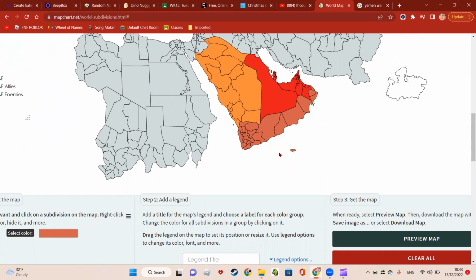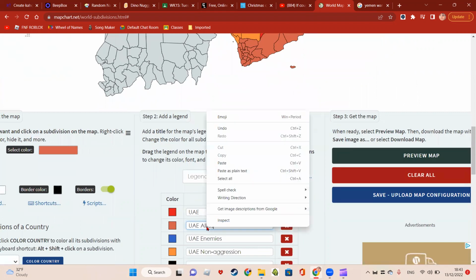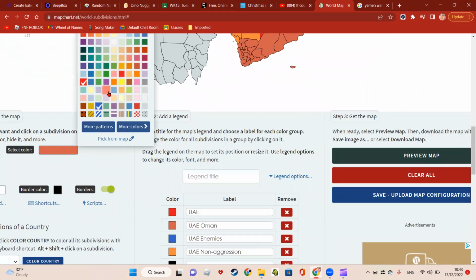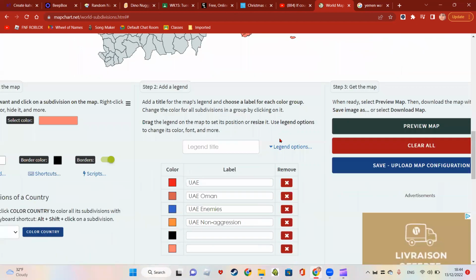And actually, Oman doesn't really gain anything. Actually, it does. Oman is going to gain this bit of land. No, they're not allies anymore. UAE decides to just get rid of allies and basically they're just puppets at this point. So, this is going to be a pinker Yemen. So, Yemen is going to gain this. Yemen is going to be restored back. The crises shall end because it will be put down brutally. So Yemen gets to keep that.